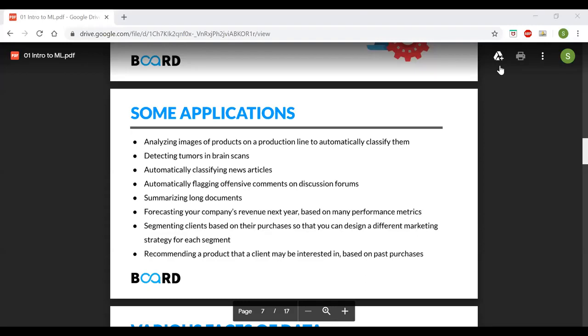Google Photos grouping of similar faces is an unsupervised use case. Yeah, it is an unsupervised use case because you don't explicitly tag that this person is this and that person is that. So it will try to group them using similar faces. So it is an unsupervised use case.